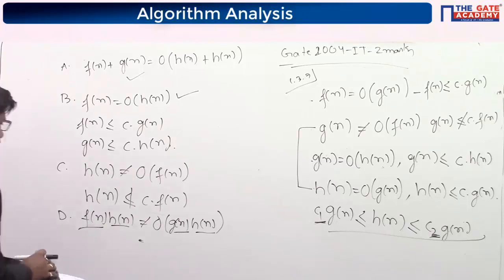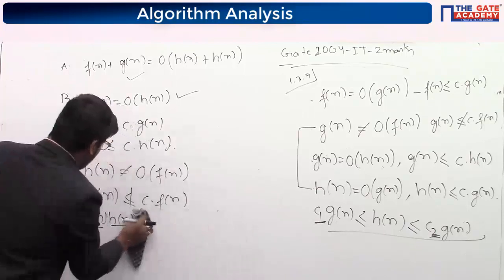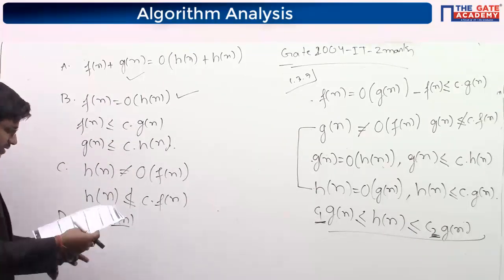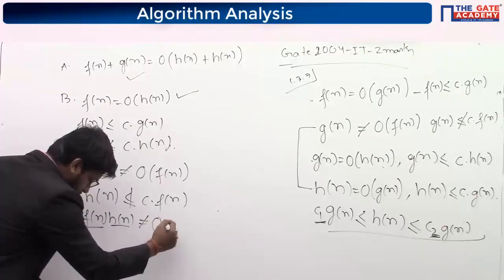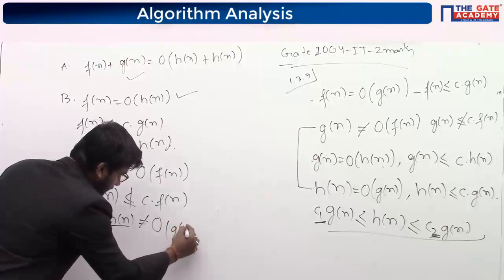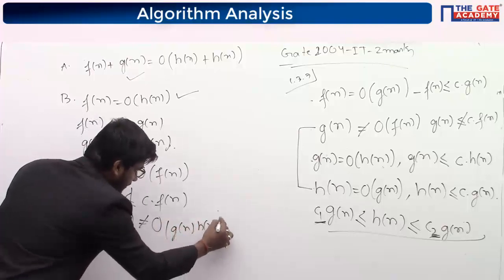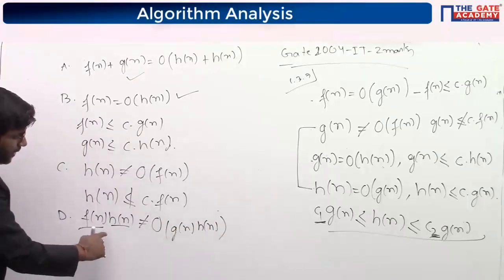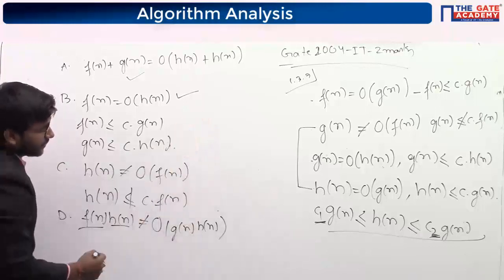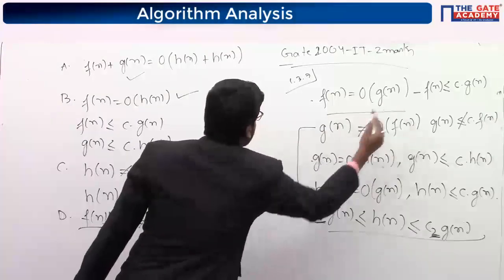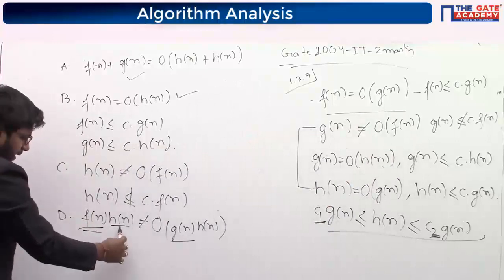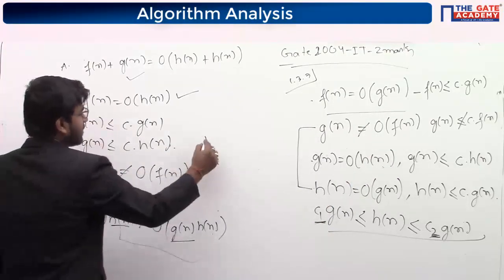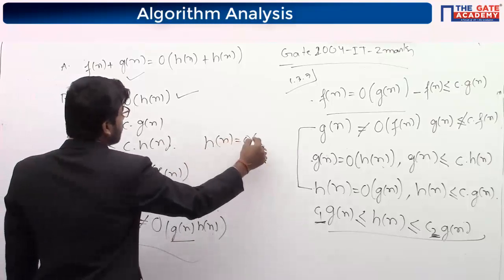See, I am saying that option D is saying that Fn plus Hn is not equal to big O of Gn plus Hn. And we know that Fn is smaller than Gn because Fn is big O of Gn. So we can say that for this. Now Hn and Hn we can say, Hn is big O of Hn.